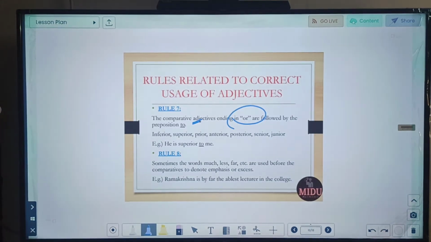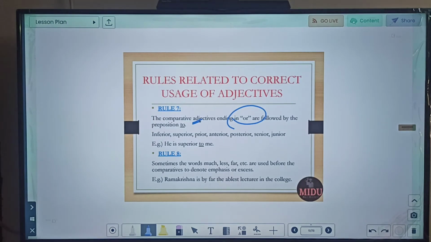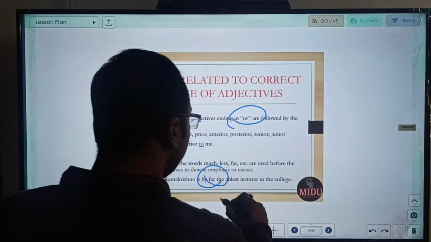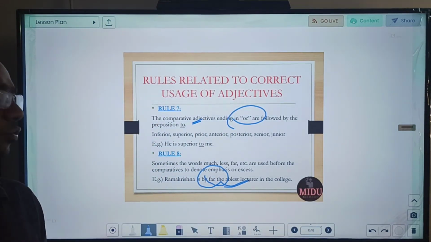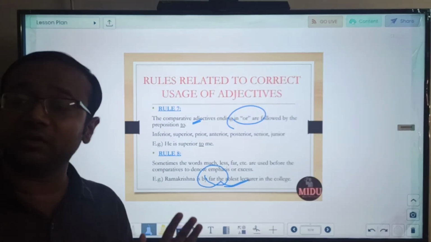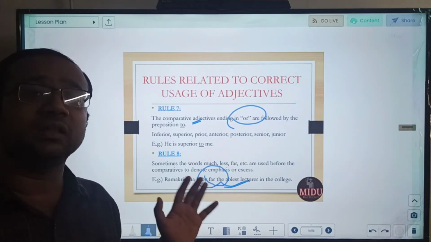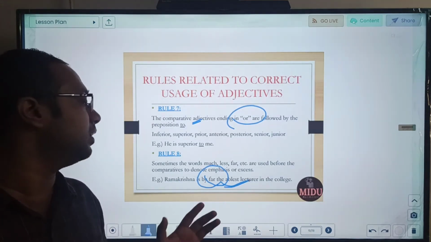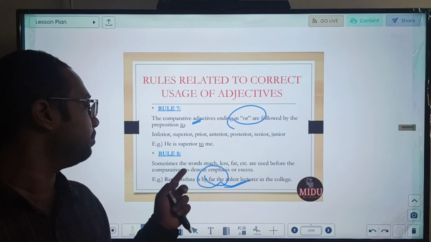Rule number 8. Sometimes the words much, less, far, etc. are used before the comparatives to denote emphasis. Ram is by far the ablest lecturer in the college. So in this far, we have to put more emphasis. One is that Ram is an able lecturer, a very good lecturer. We are saying by far the ablest lecturer. So it means till now we have not had any other better lecturer than Ramakrishna. We are emphasizing. It is kind of very excess thing. In that case, we will use it in front.